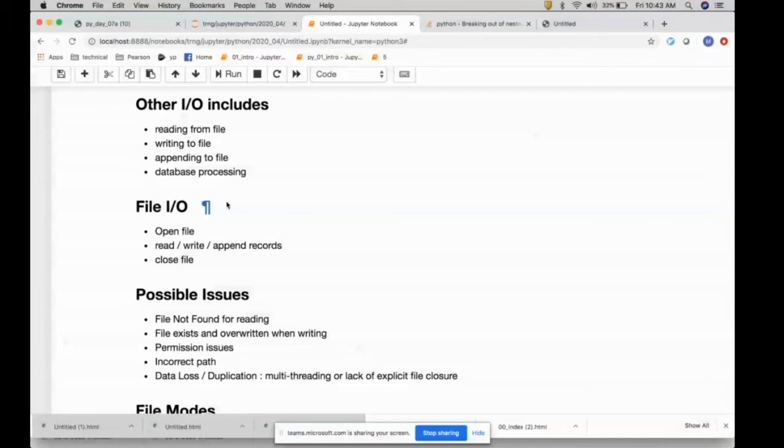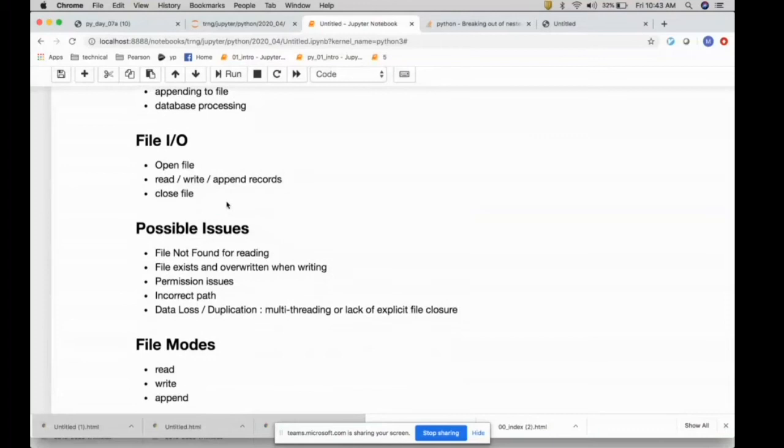One of the things you need to remember is that Python closes any open files automatically when the program ends. So people might tend to drop the close statement.